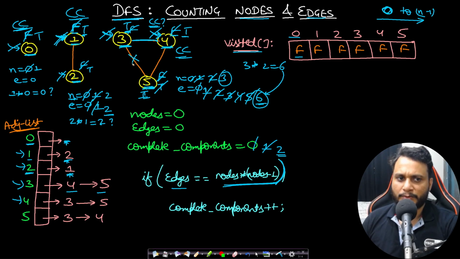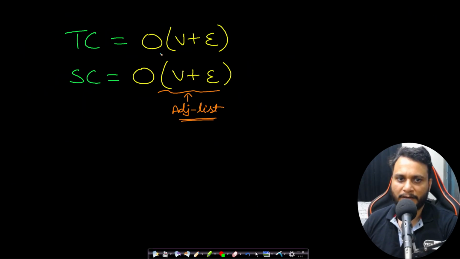Let's say that this edge was not present. If this edge was not present, then the count of edges would have been 5 and the number of nodes would have been 3. So 3 into 2, 6 will not be equal to 5, and therefore this will not be a complete component, right? This is given in the second example of Leetcode. So I think we are clear with this. And if you are clear, then it is taking V plus E time, the optimal DFS technique. And the space complexity is V plus E due to the adjacency list. Let's now look at the code.